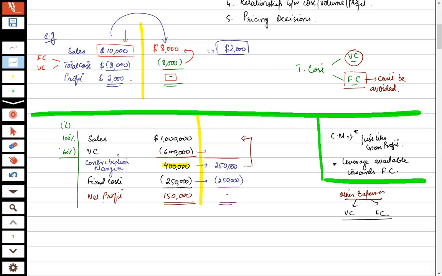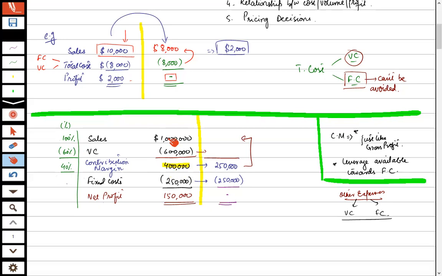Yes. Now, what does it look like? The sales are 100%, variable cost is 60%. Then our contribution margin would be what? 40% of sales. Getting this idea? Then we can calculate it another way, that is 400,000 divided by 1 million. It will give the same answer. Either we subtract, or calculate directly the percentage of contribution margin, that is 400,000 divided by 1 million. Done.